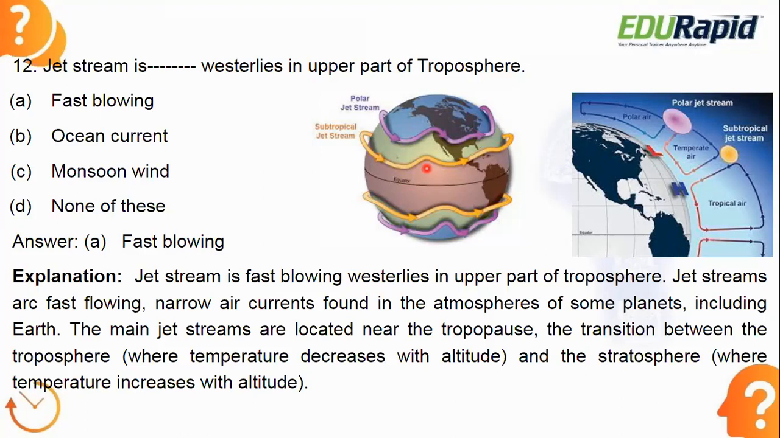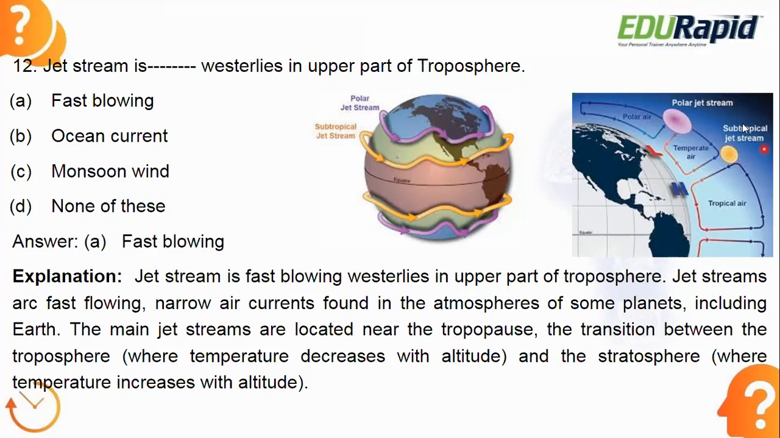Then how do these jet streams form? That is the question. We already know two kinds of jet streams are there and they can be observed in the troposphere. But what is the reason for the jet stream? Whenever the cold air mass meets the hot air mass, then the jet stream formation will happen. That is the definition. Remember that whenever the cold air mass meets the hot air mass, for that reason jet stream formation will happen.